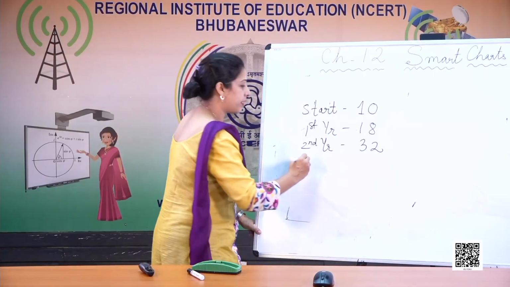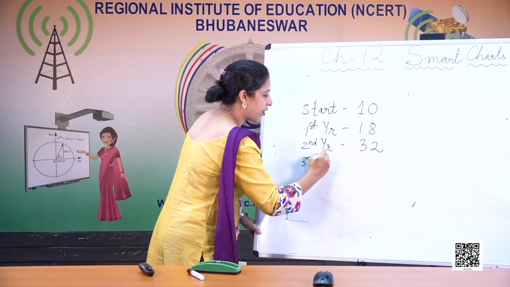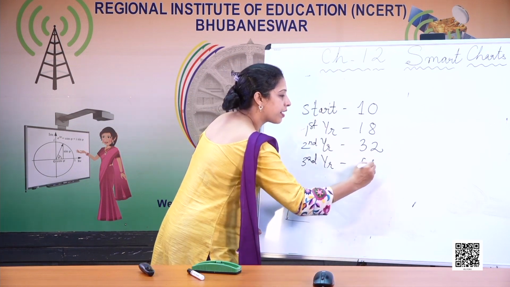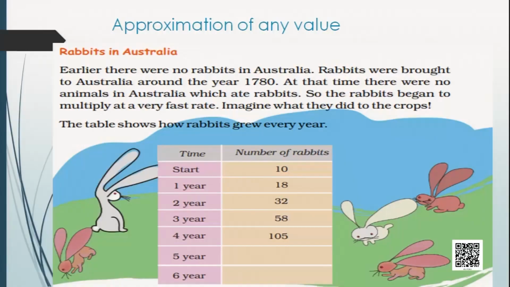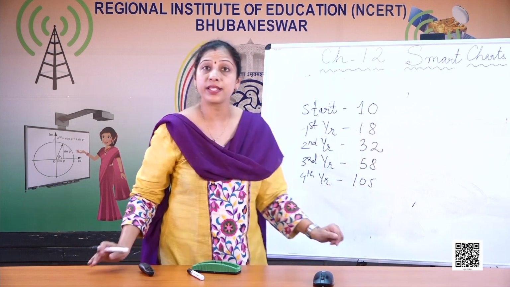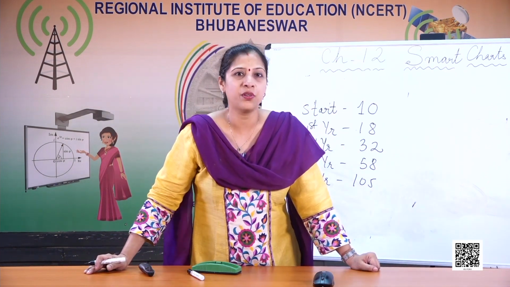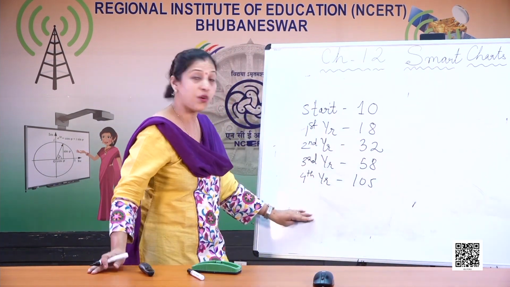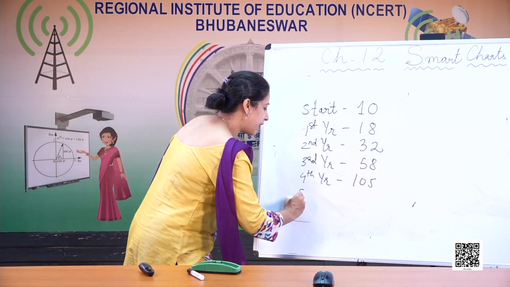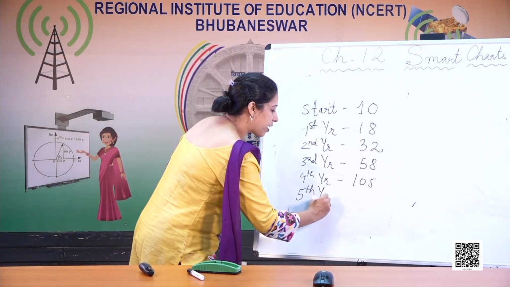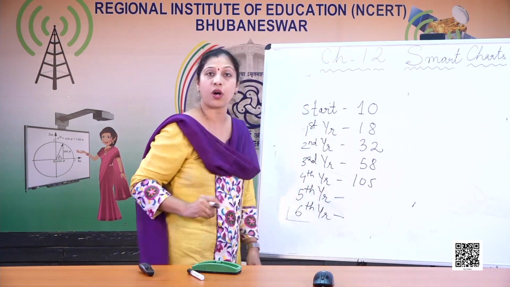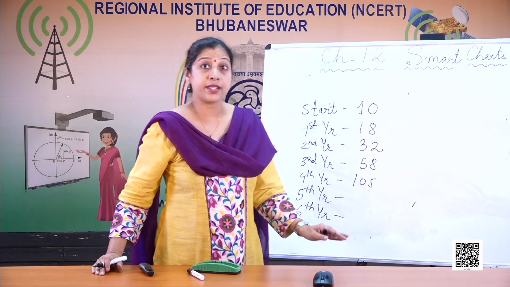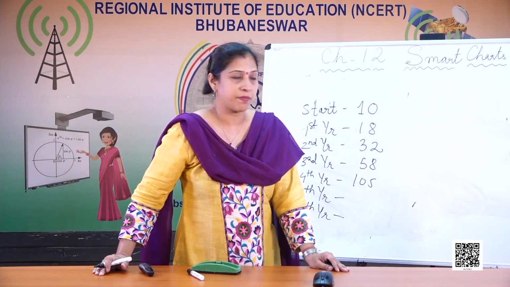On the third year, the rabbits were 58. And on the fourth year, the rabbits were 105. So can you see the numbers and just approximate the value after the fourth year? The table is given till the fourth year. So you have to find out how many can come in the fifth year and how many can come in the sixth year and so on. So it is now about approximation.